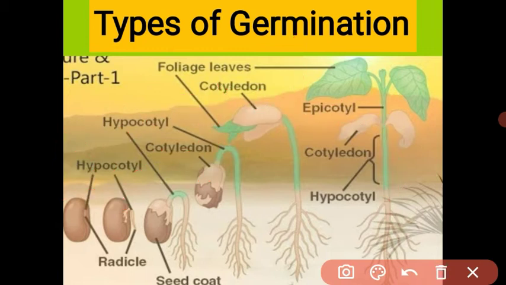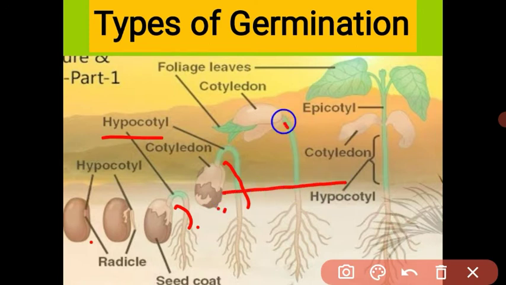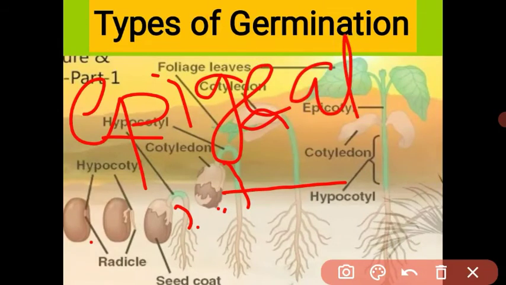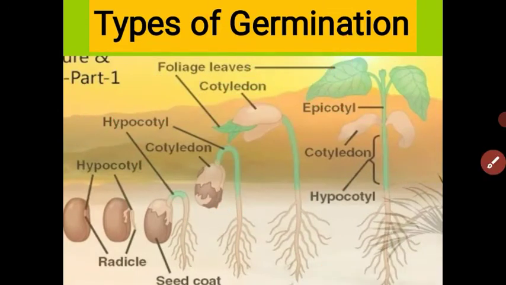Understood? Let us see the structure. The seed, this is the hypocotyl part. These hypocotyl parts are elongated, and the seed, the cotyledons, come above the ground. This type of germination is called epigeal germination. Understood? What is epigeal germination?